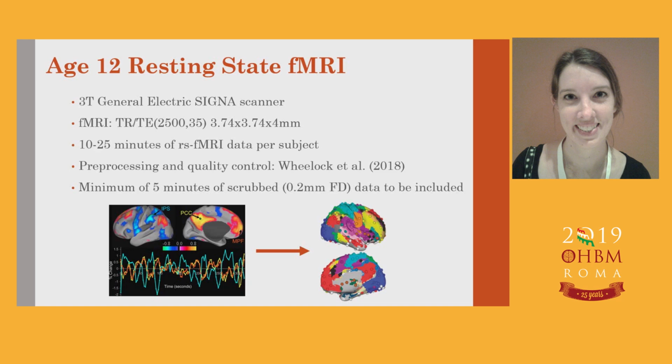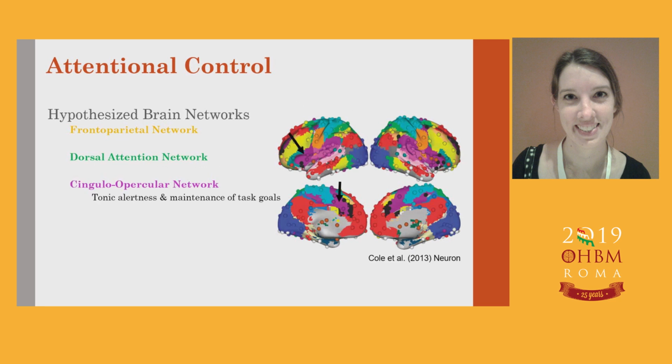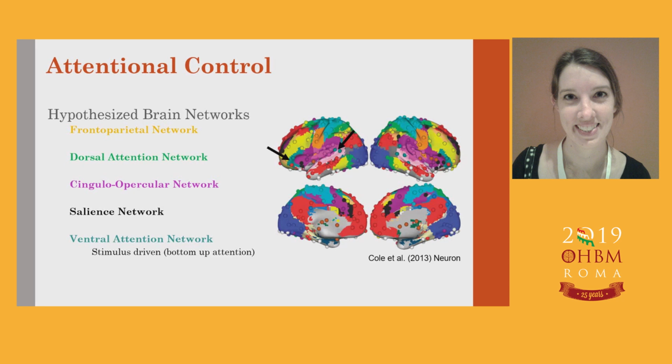We weren't just interested in resting state functional connectivity, we were interested in the brain networks that you can estimate from resting state functional connectivity. We specifically hypothesized that several brain networks would differ between term and preterm children. Specifically, we thought that the frontoparietal network would differ, the dorsal attention network, the cingulo-opercular network, the salience network, and the ventral attention network. Each of these has distinct functions involved in attention, and we thought that these would be disrupted by preterm birth.